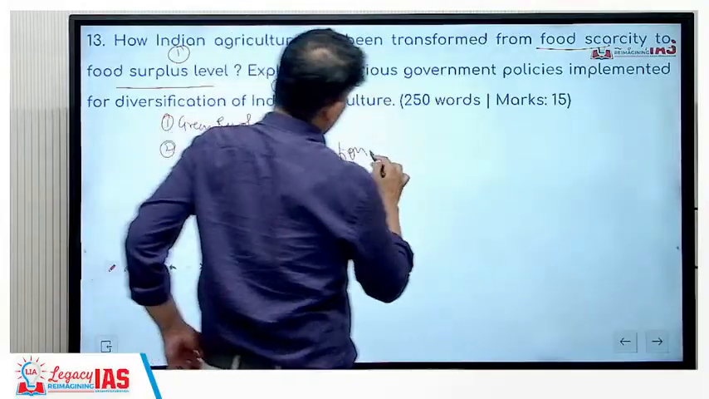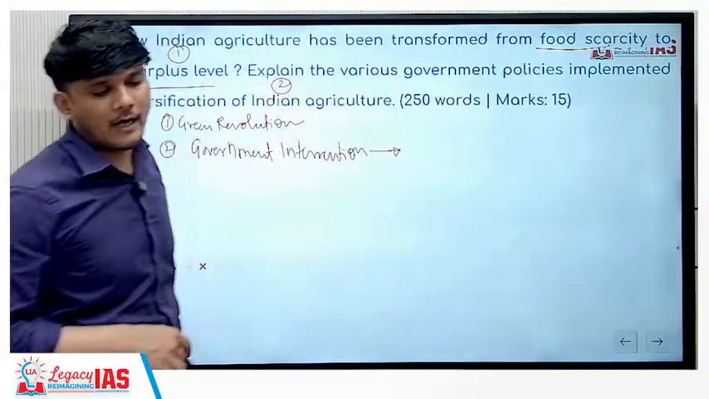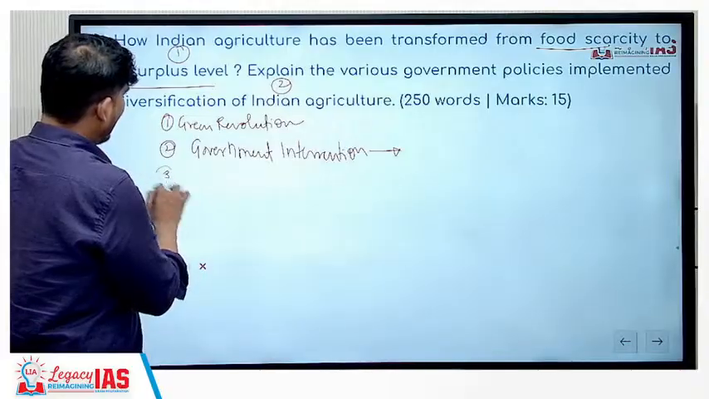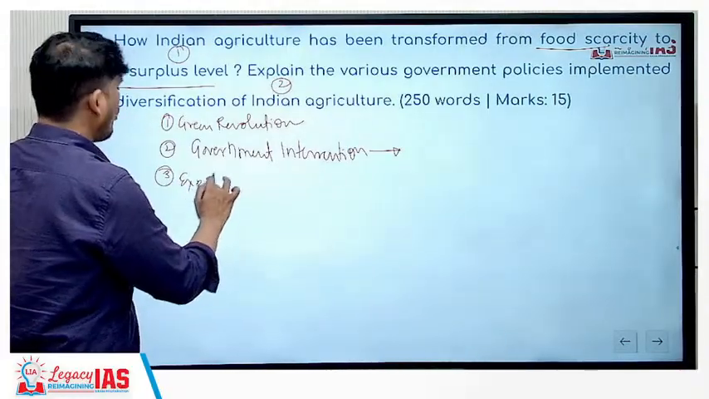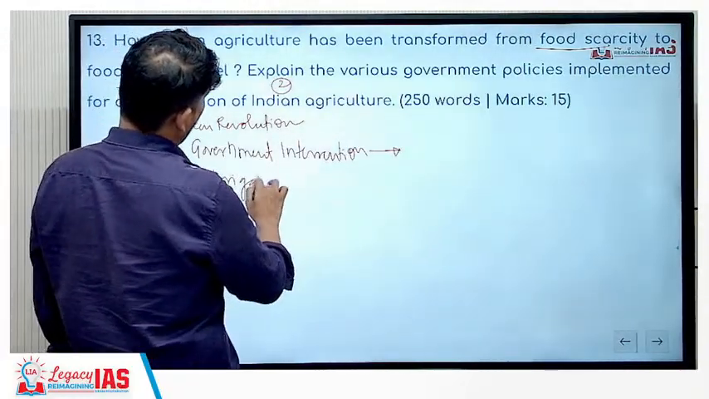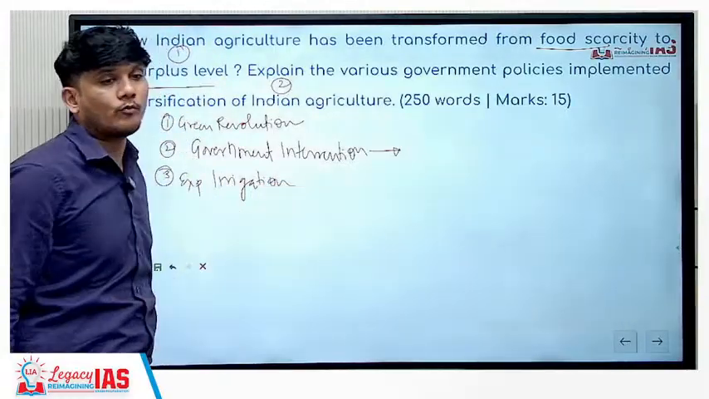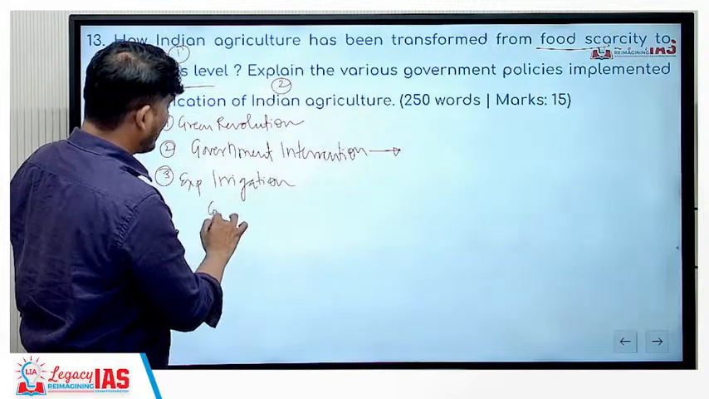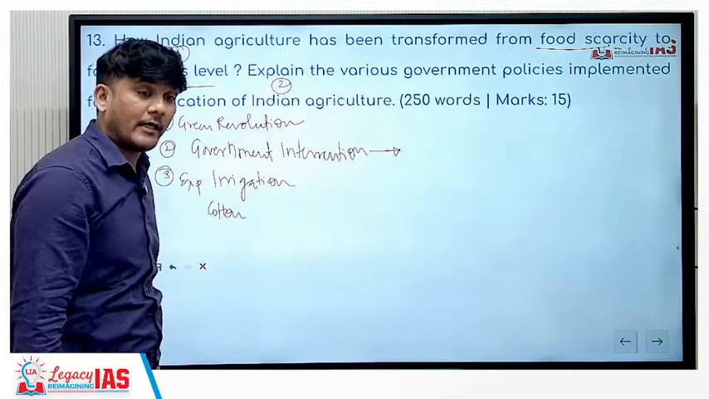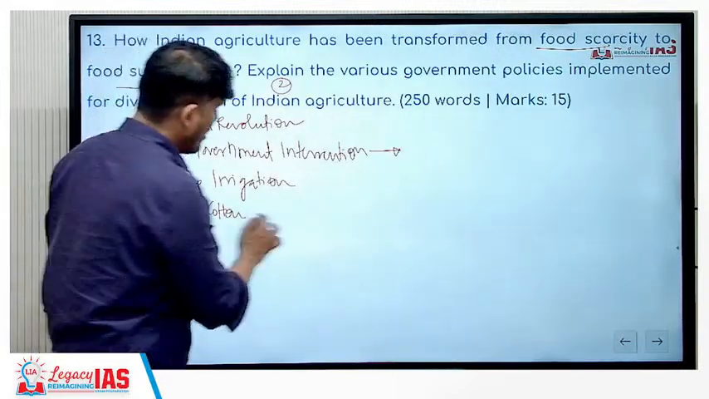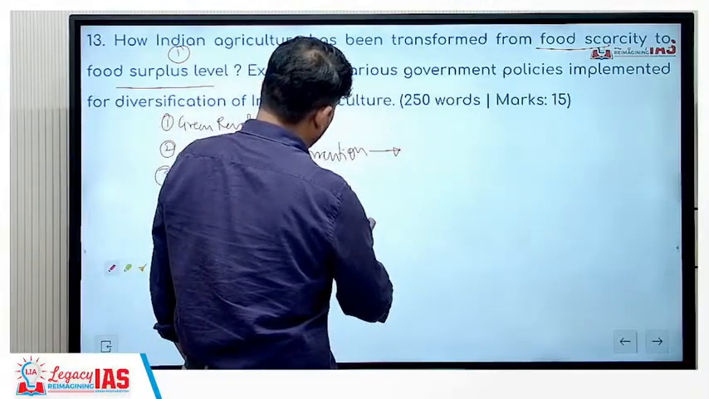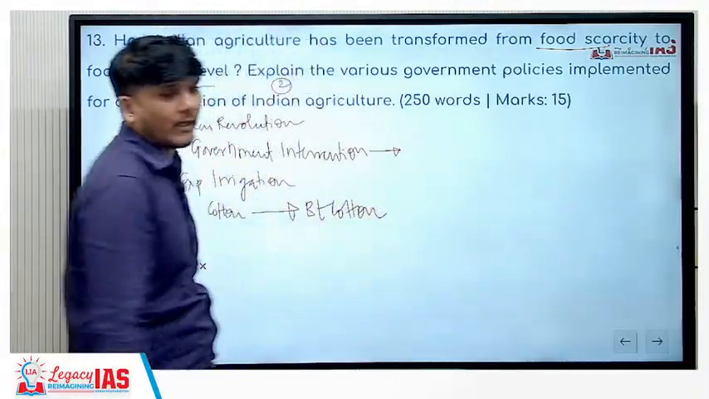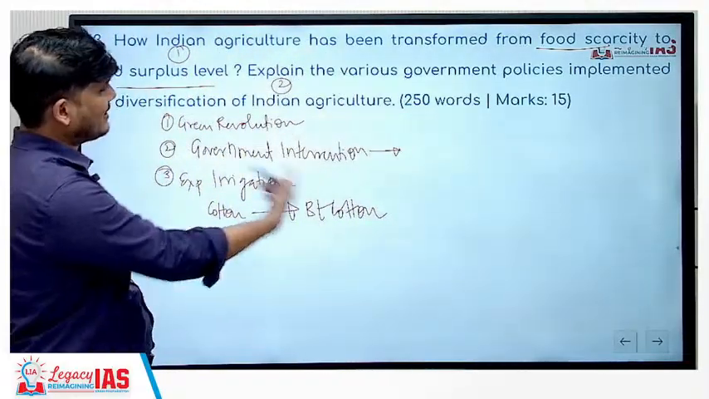Basically providing direct subsidy support to the farmers, for example. Then next is expansion of irrigation. You can talk about how expansion of irrigation helped to produce more and more. One more thing specifically, you can talk about the example of cotton. From a net importer, India became a net exporter. Why? Because of GM crop, that is BT cotton.